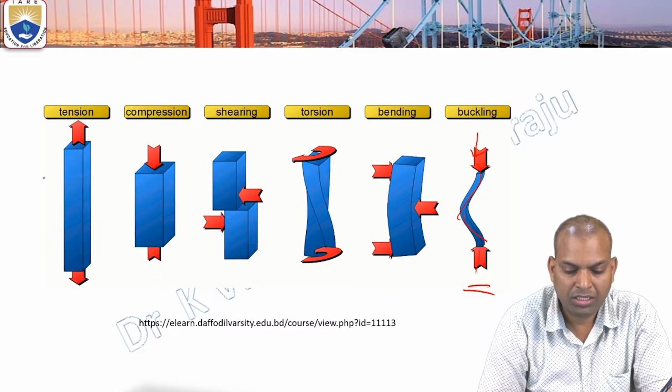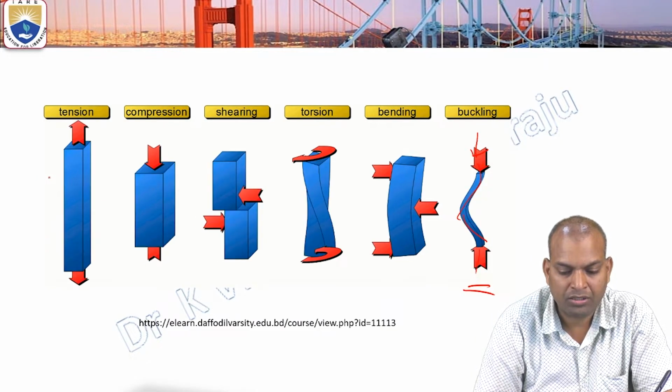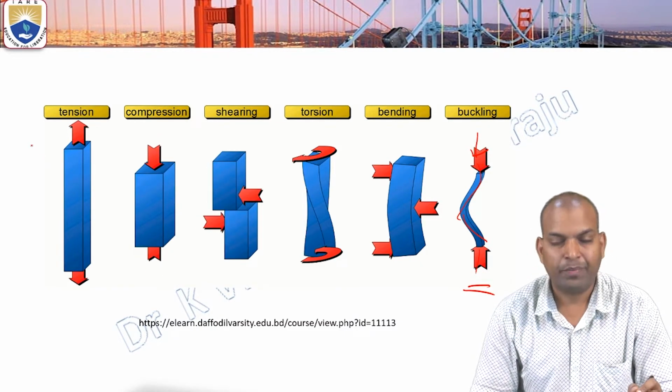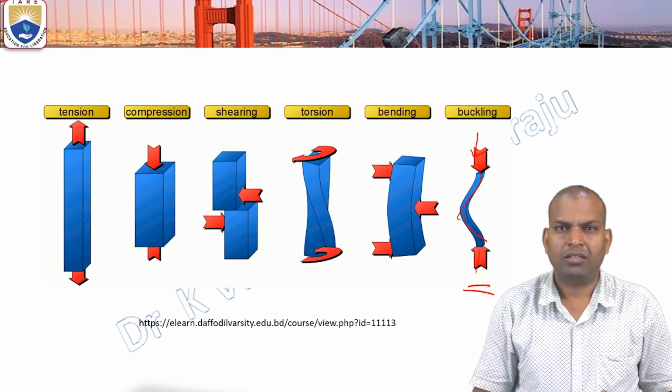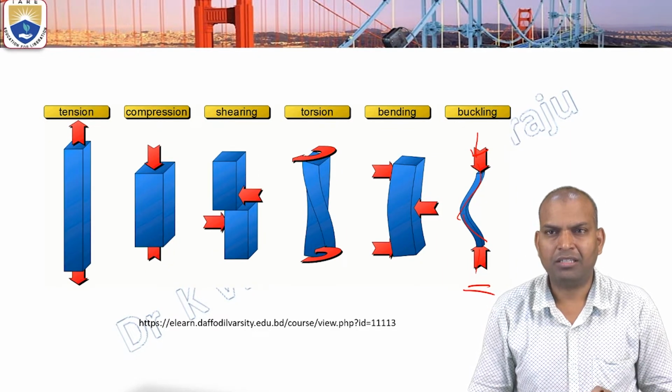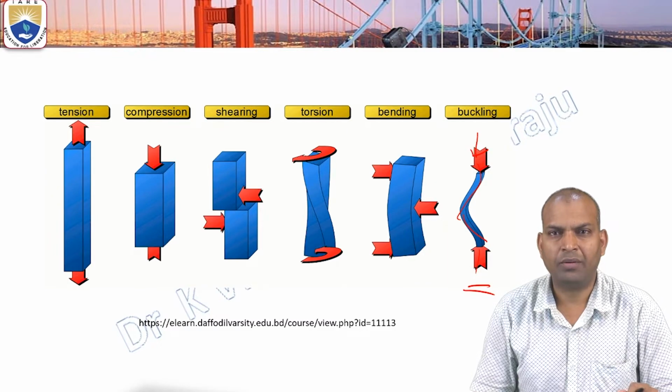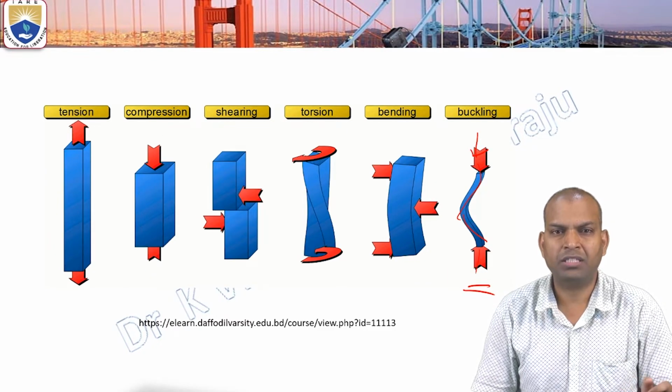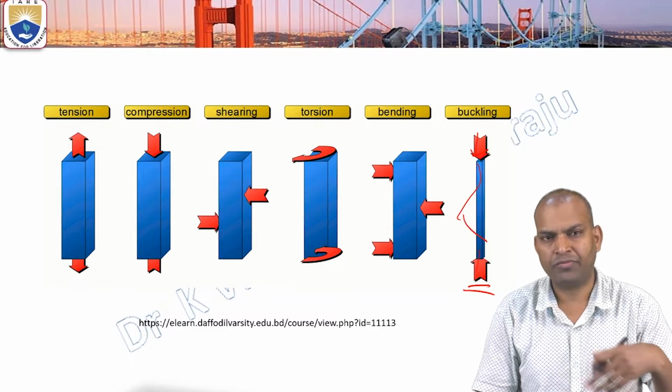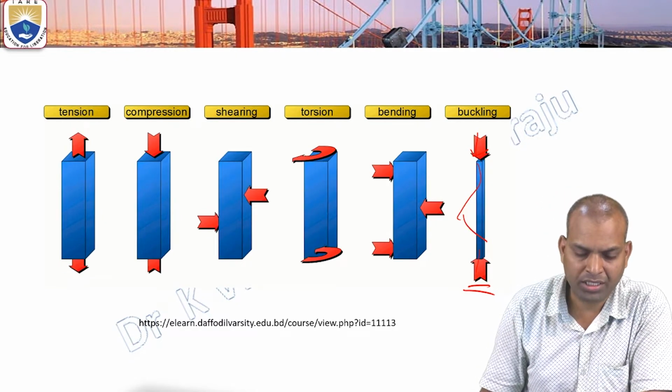These are all the types of loads, not only five types, but there is one more, also buckling. But in practice, they will not occur one after another. All combinations will occur according to the application of the load. If the tensile load is acting there, tensile is immediately compressive. The combination of tension and compression and the shearing.